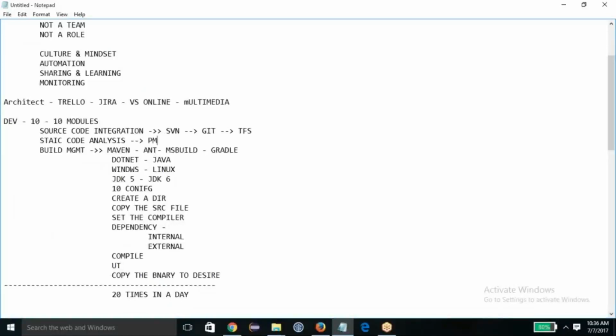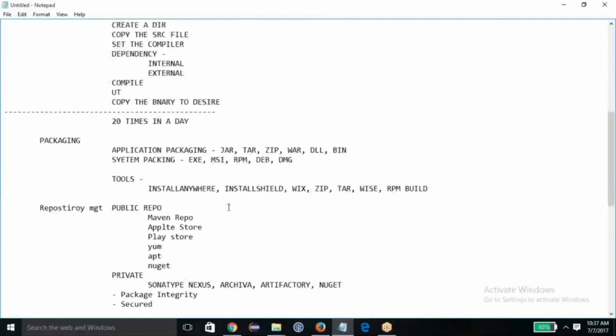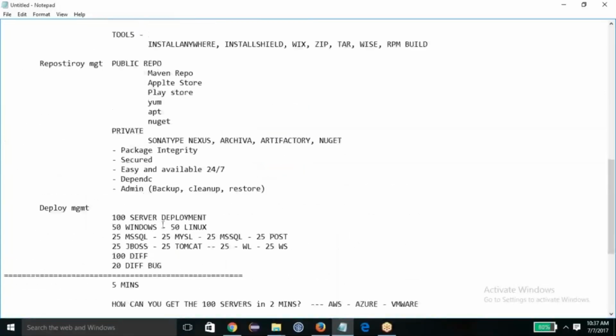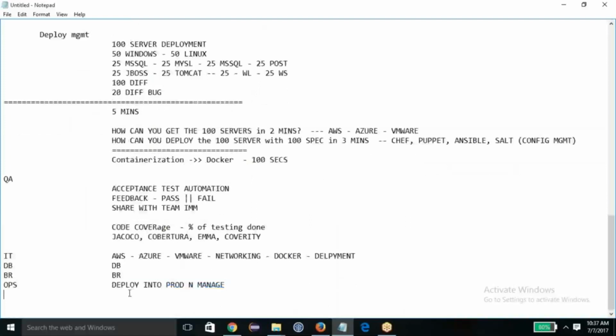There are many tools we have for quality analysis, like PMD, Checkstyle, FindBugs, and all that. You put all of this together in SonarQube, which has all these rules, run it, learn the code quality, and share it with the developers. So this is more or less what you do with software development and transitioning from source code until operations. Any questions?